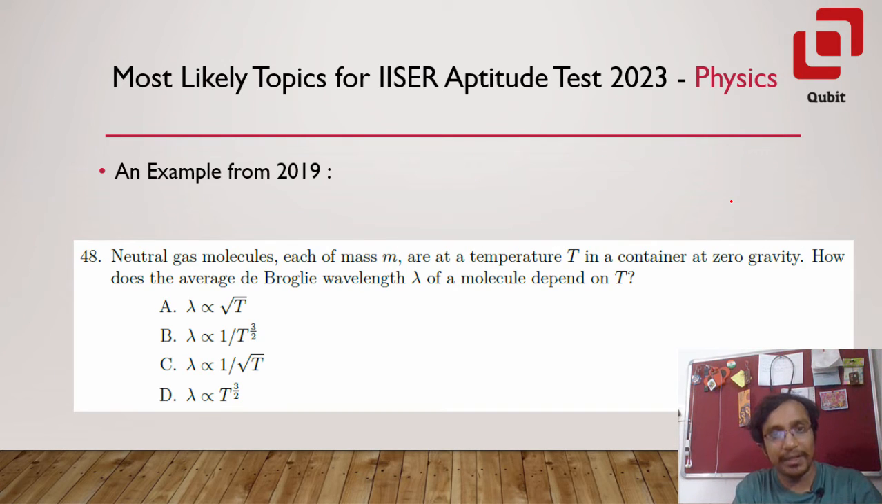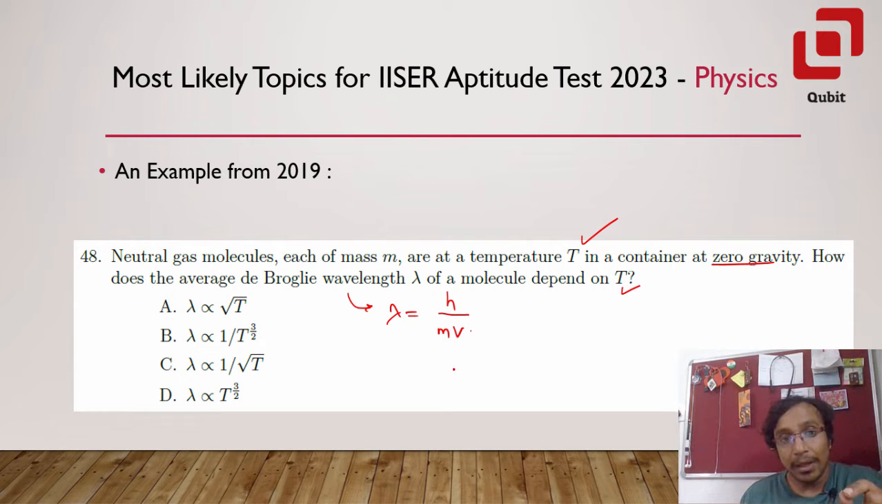One more example from 2019, which combines concepts from kinetic theory and dual nature. Neutral gas molecules, each of mass m, are at a temperature T in a container at zero gravity. How does the average de Broglie wavelength lambda of a molecule depend on T? Now, we all know that the de Broglie wavelength lambda is given by h by p, or h by mv, correct? And from kinetic theory, we know that the RMS speed is actually related to temperature.